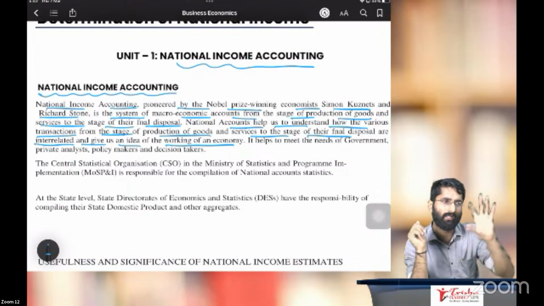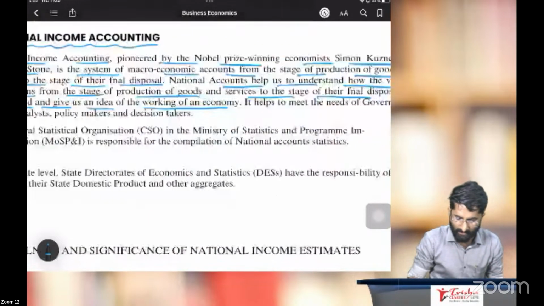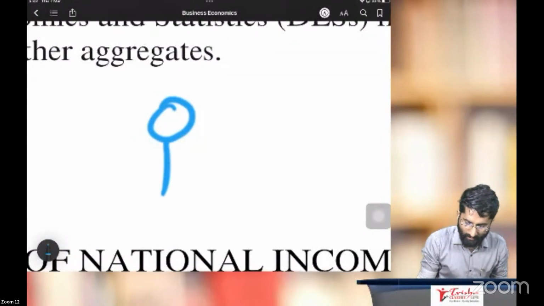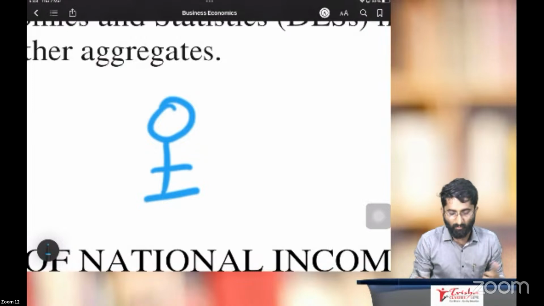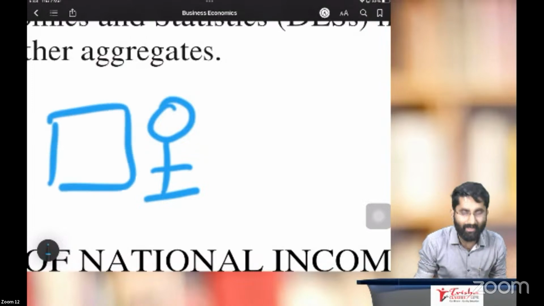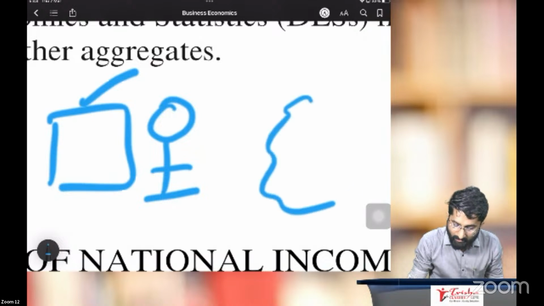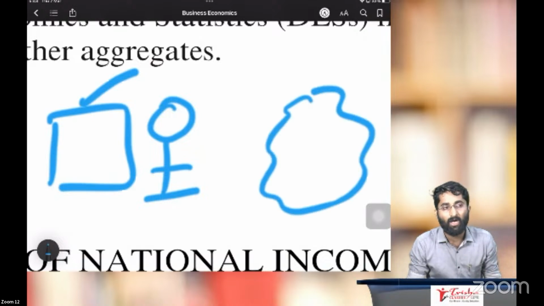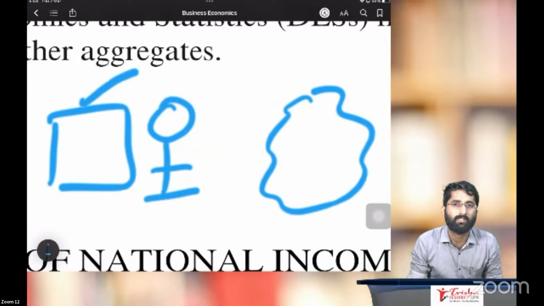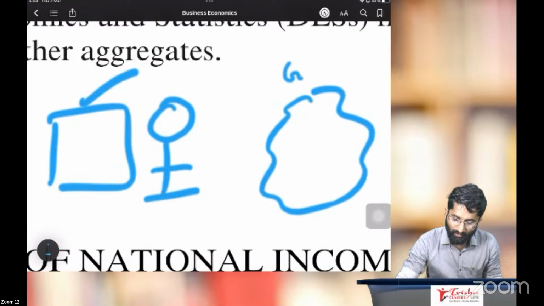I told you in an individual person's case, if there is one individual person, what is his income? If you see his bank account, you will get to know his income. But when it comes to a country, a nation, how to calculate the national income, sir? It is very difficult to calculate the national income. So we go for some of the methods I told you.